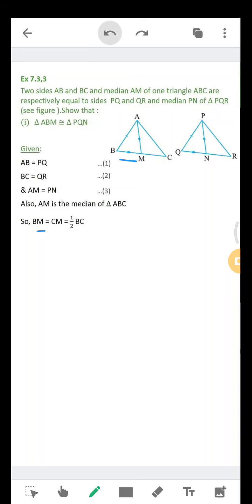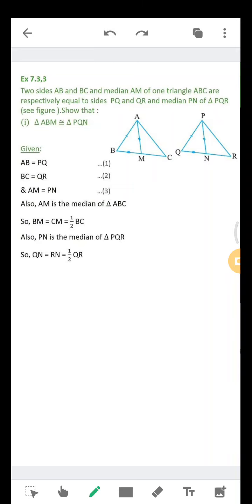In the same way, for the other triangle PQR, PN is the median. As PN is the median, QN is equal to NR is equal to half of QR. This is the property of median with which we have written these two steps.